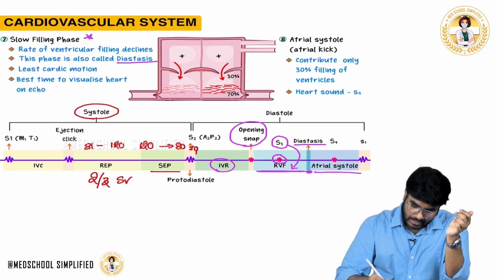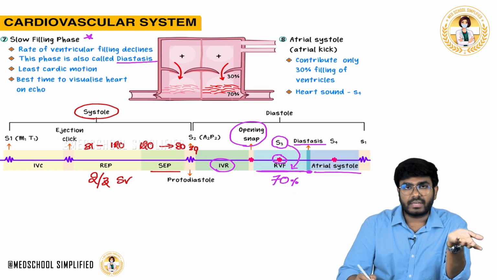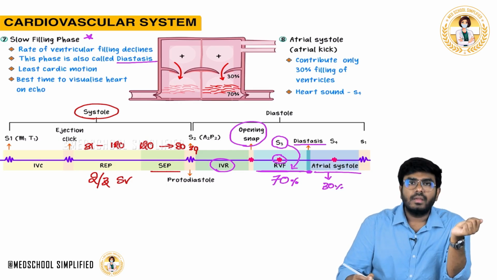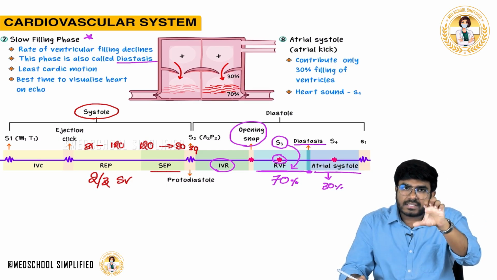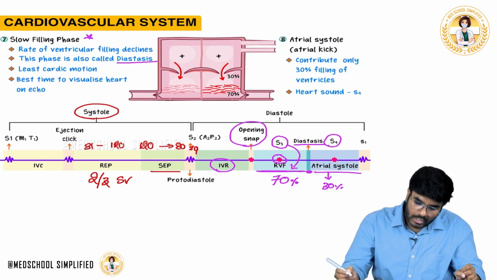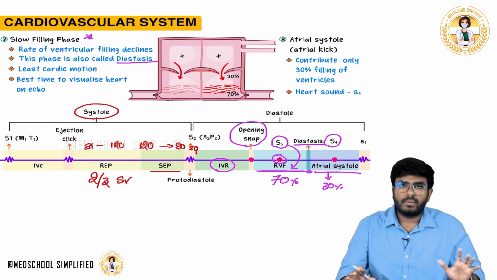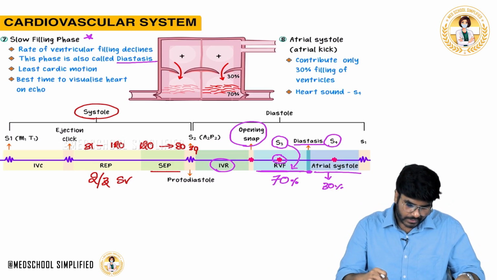You have to see here, during rapid ventricular filling, 70% of the ventricles are filled. Now during atrial systole, 30% of the ventricles are filled. During atrial systole, it will create a sound which is called S4 heart sound. So this timeline is also important.